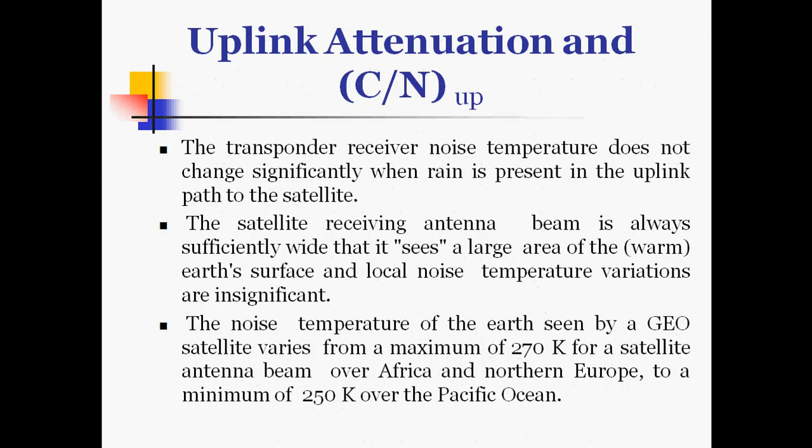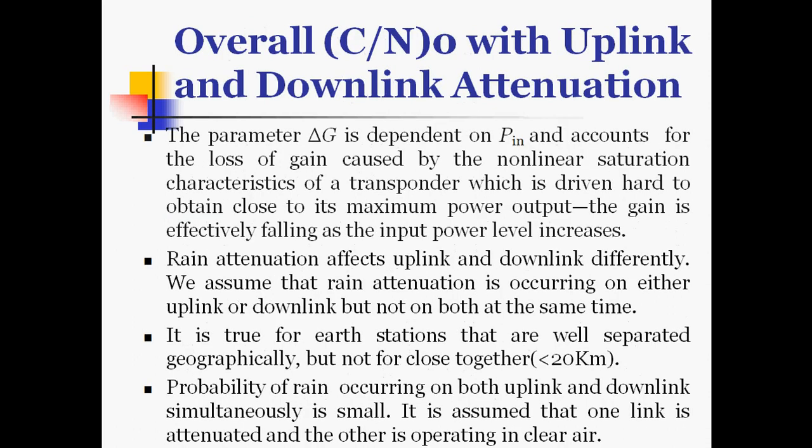So here, when we are going for the uplink attenuation and C by N ratio for uplink, the transponder receiver noise temperature does not change significantly when rain is present in the uplink path to the satellite. We again consider the rain attenuation effects that will affect the uplink and downlink differently.